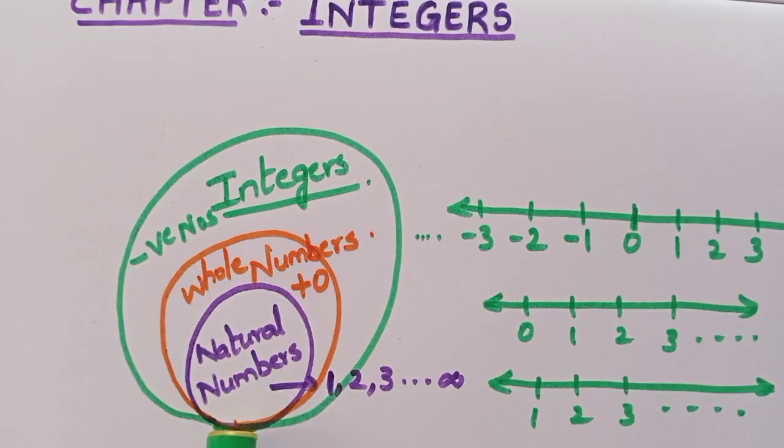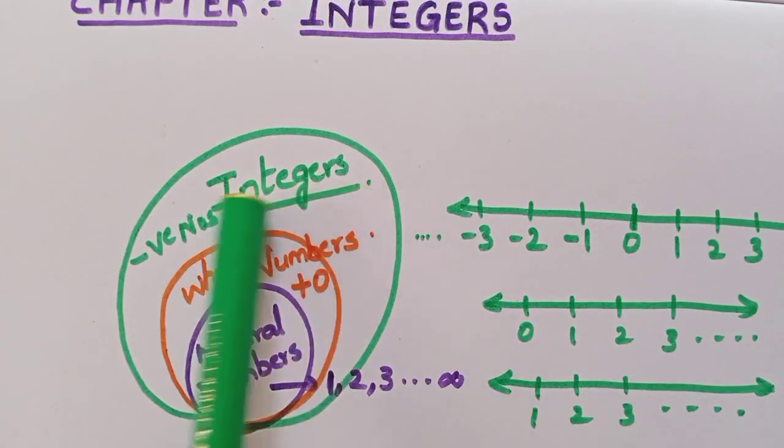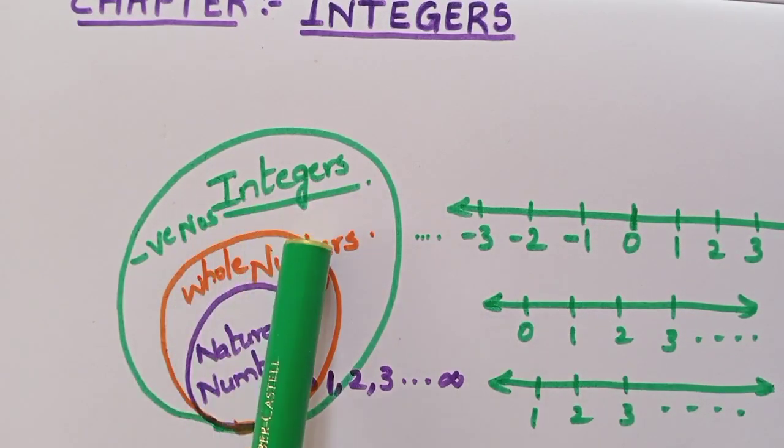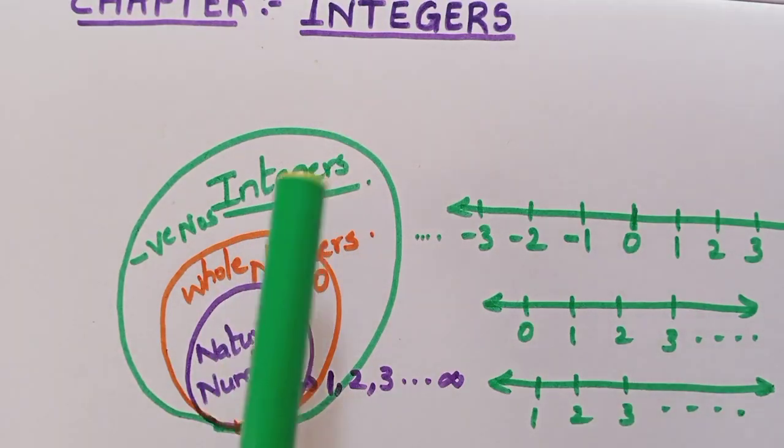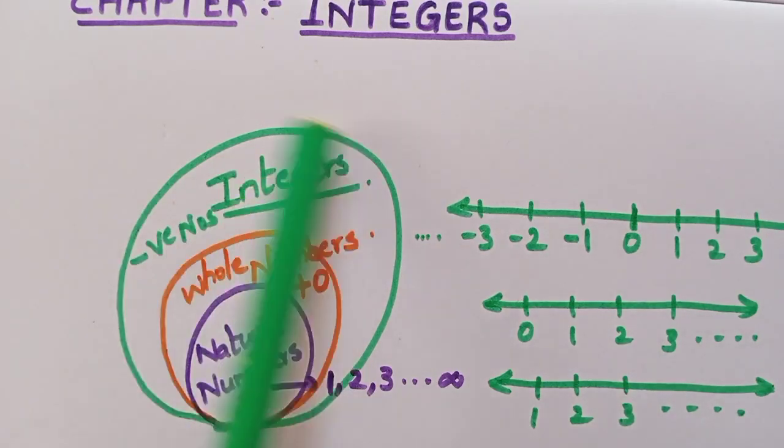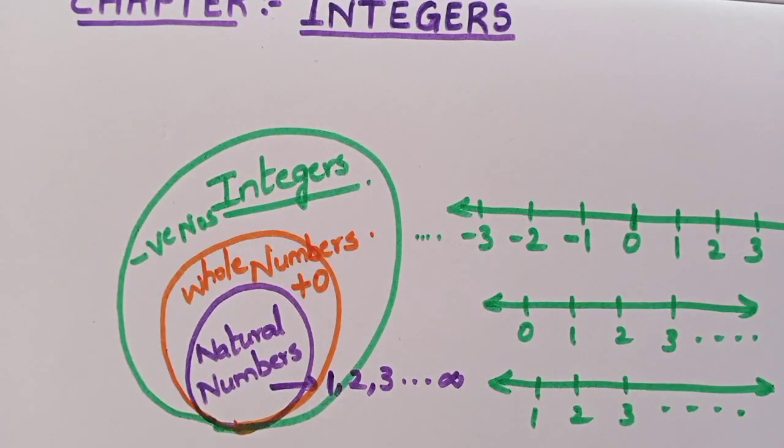And now we are going to learn about an even bigger set of numbers, that is called integers. Understood? So draw this so that you will understand. The whole numbers and natural numbers are also included in our integers. Understood? So this is activity number 1.